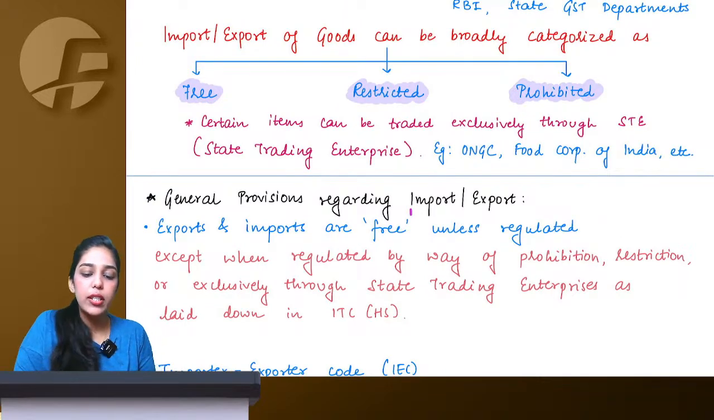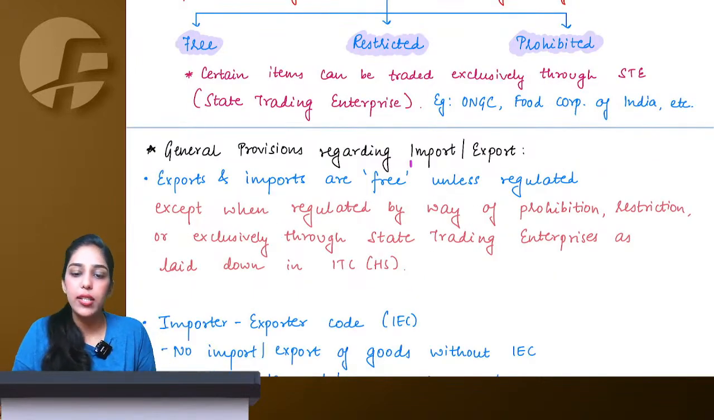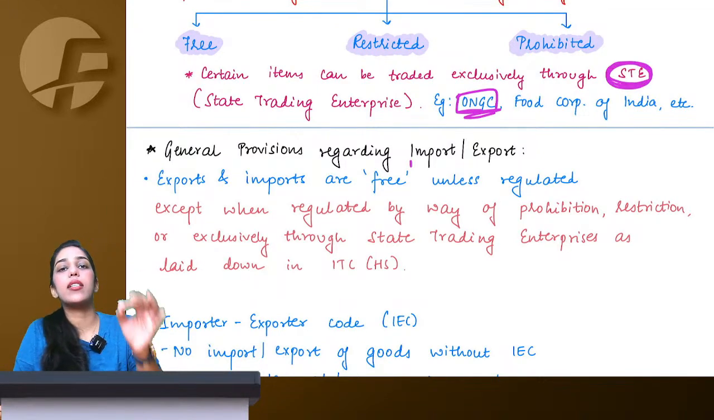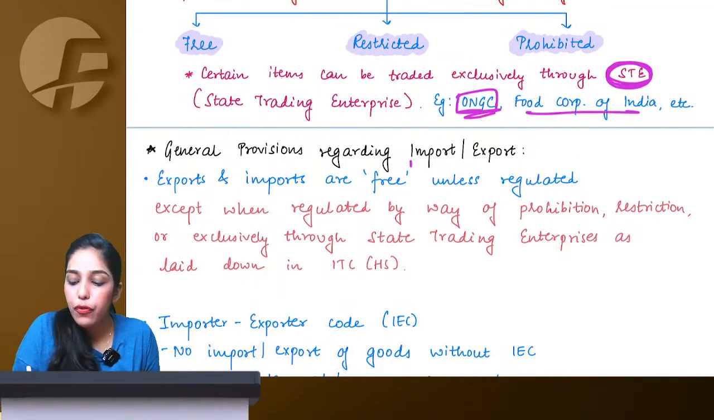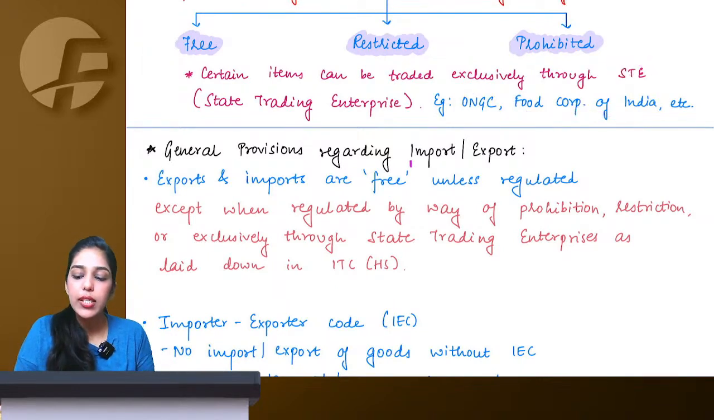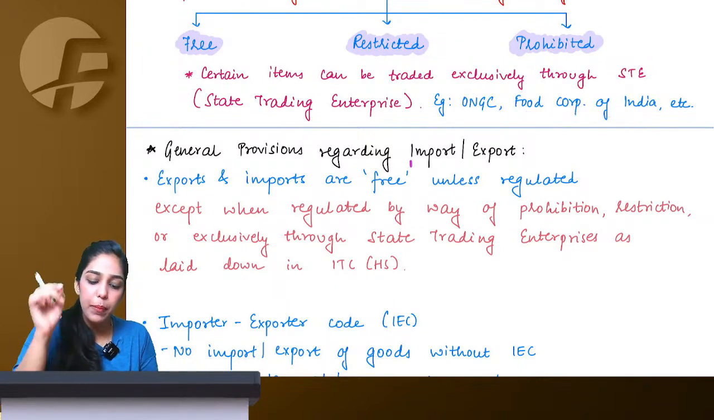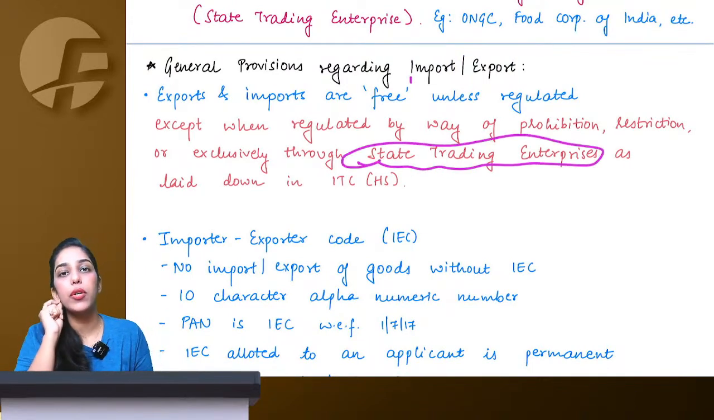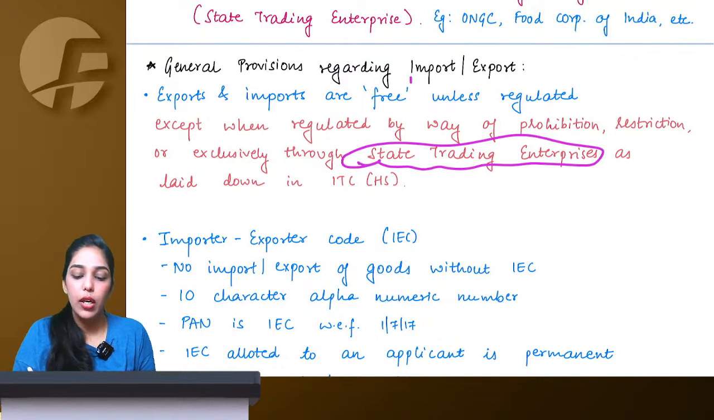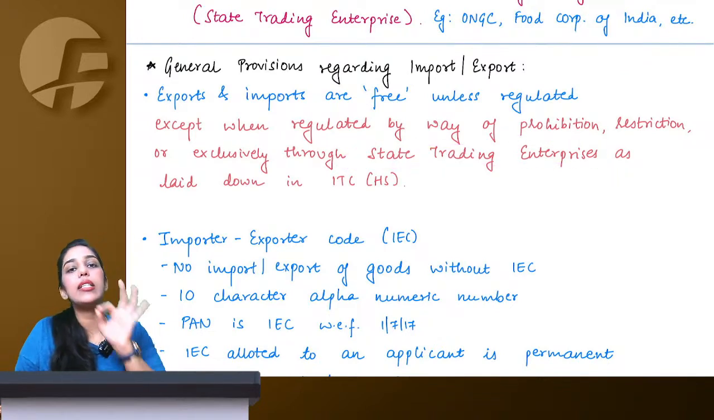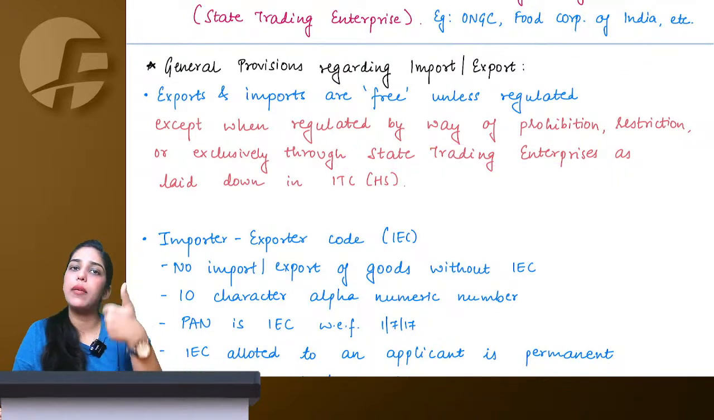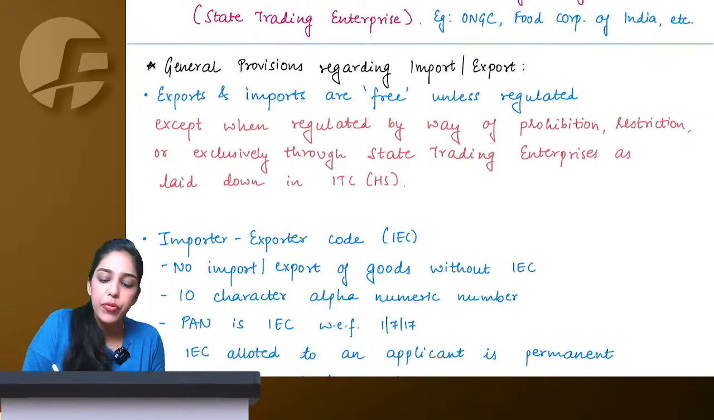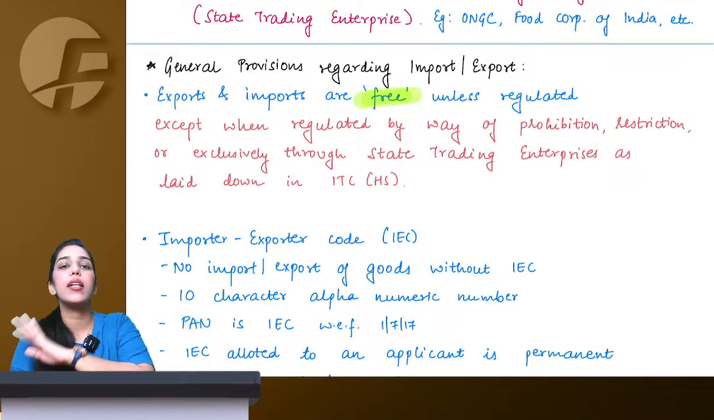Or for certain categories, can you do it so? The answer is no, because ONGC, State Trading Enterprise, or Food Corporation of India have been given exclusive rights with respect to the same. So for certain specific items, only certain particular state trading enterprises can engage in import export of those particular items. So what we understand by this is that there are three categories of import export. Either it can be free, restricted or prohibited. Understood? Generally they are all free only unless they are regulated.